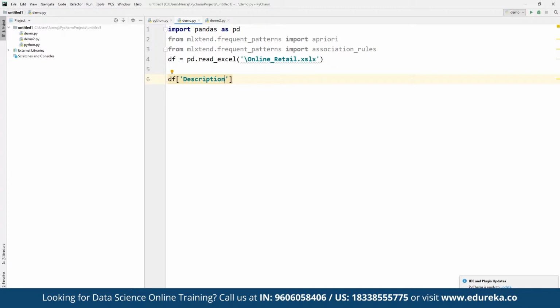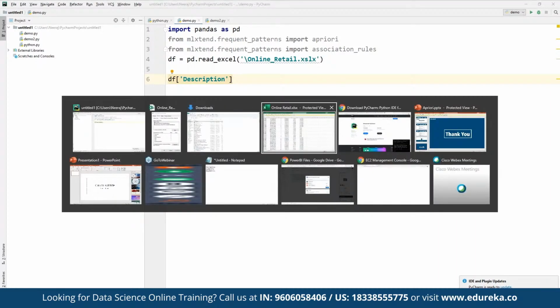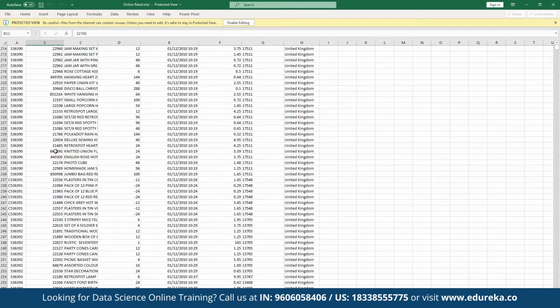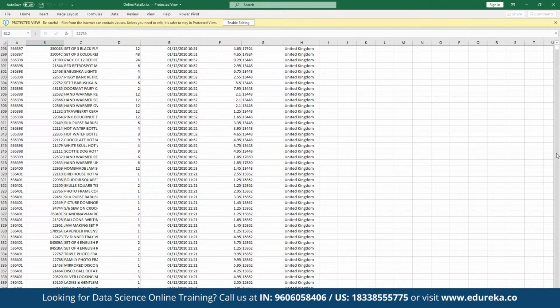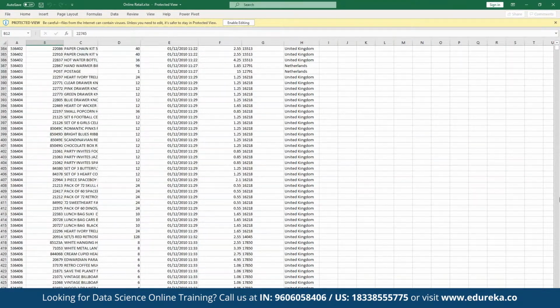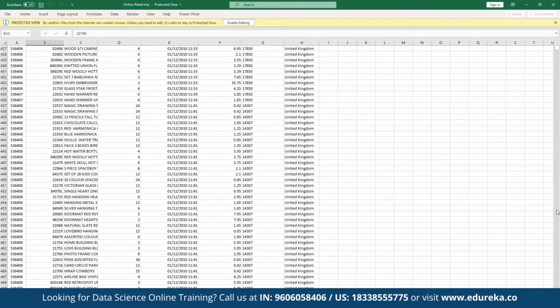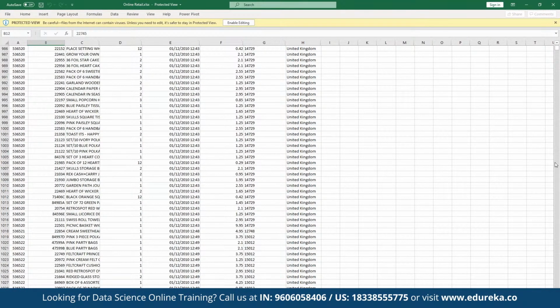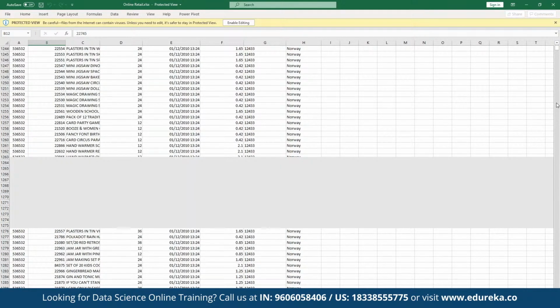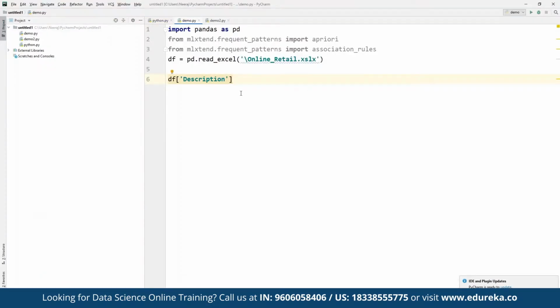Then we are going to drop the rows that don't have invoice numbers and remove the credit transactions as well. For example, suppose we have some blank invoices and then invoice numbers. We have to work on removing those kinds of anomalies.